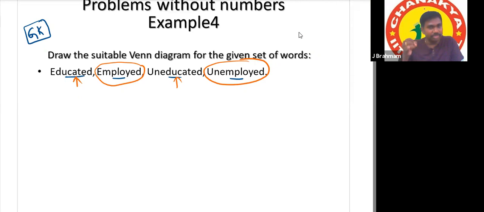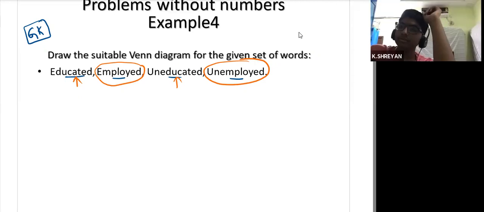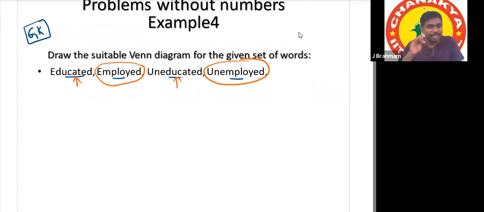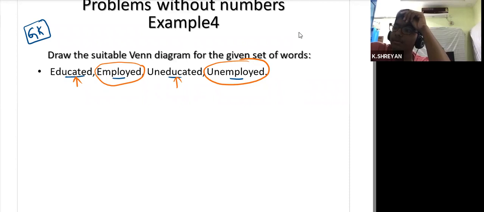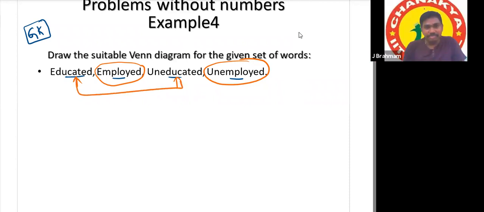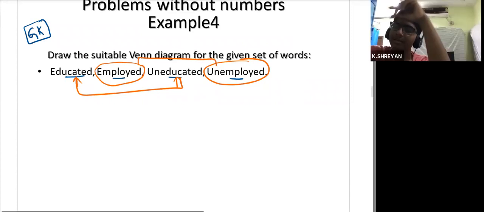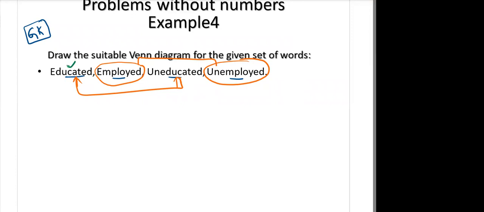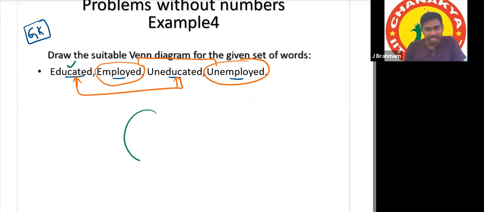The same thing will be with the employed also. Some uneducated are employed also. Yes or no? Yes, sir. So it will come like one big circle, and even without education there will be employment. Yes or no? So just see, there is no relation between these two words, and no relation between these two words. These two are separate circles, and these two are separate circles. Now see all four. In between educated and uneducated, employed and unemployed should be there. So finally, this is the diagram.